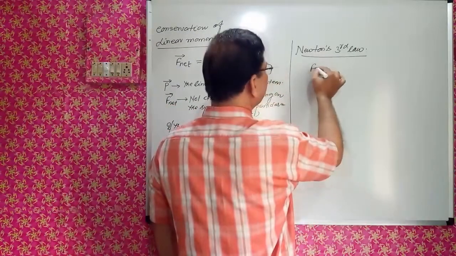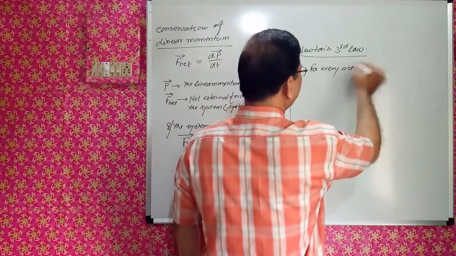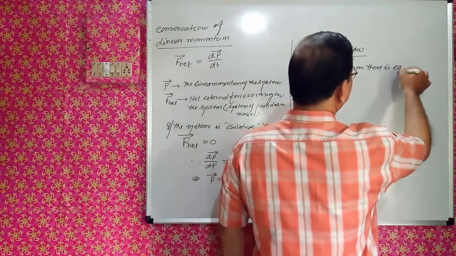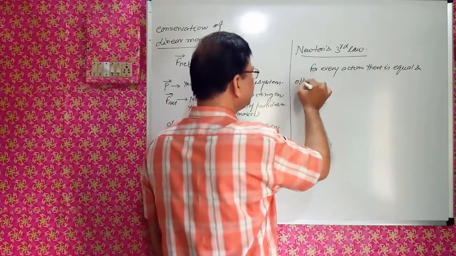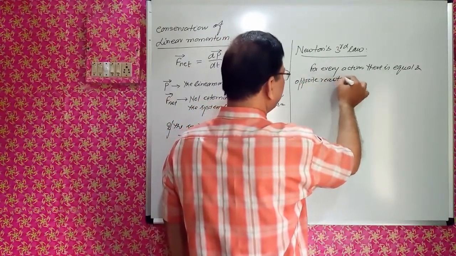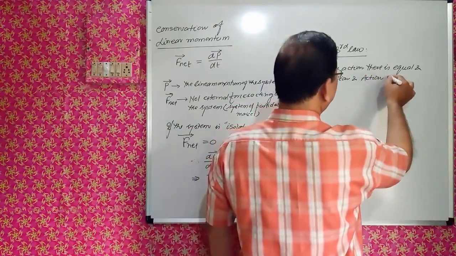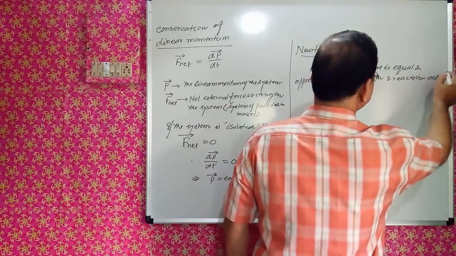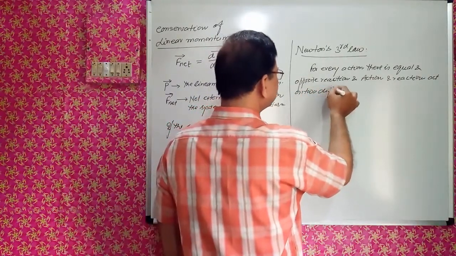So for every action there is an equal and opposite reaction, and action and reaction act on two different bodies.